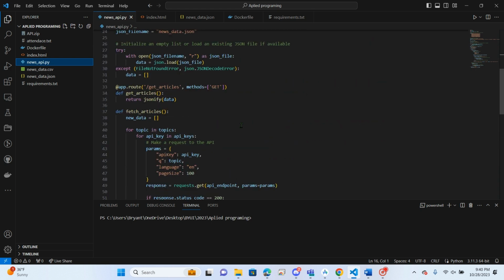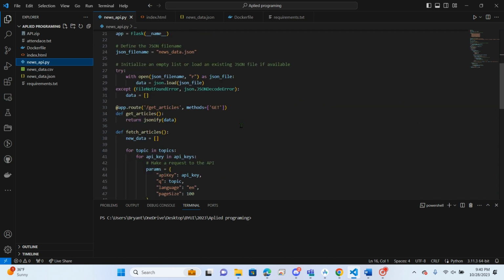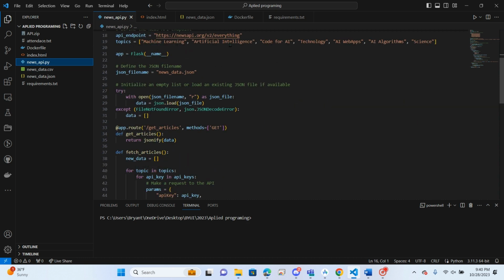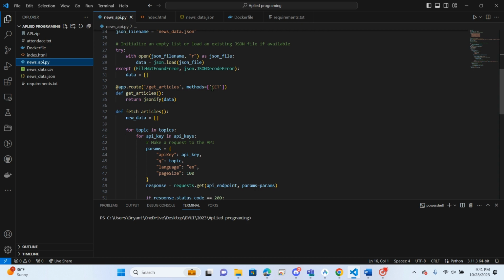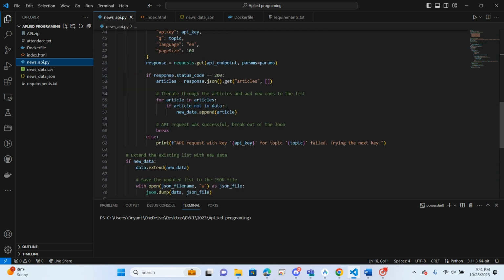It's in the GitHub. So basically what this does is it pulls from newsapi.org all of their articles and searches through machine learning, artificial intelligence, code for AI, technology, AI websites, AI algorithms, and science. Pulls through all of those things and creates a JSON file of all of that data that they have. And so I was hoping to be able to make an API that I could pull and request the same data through without having to use their servers.